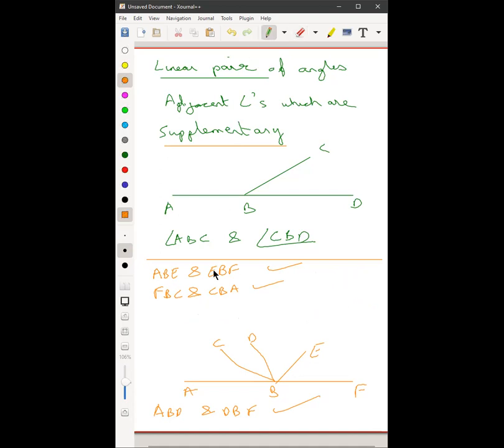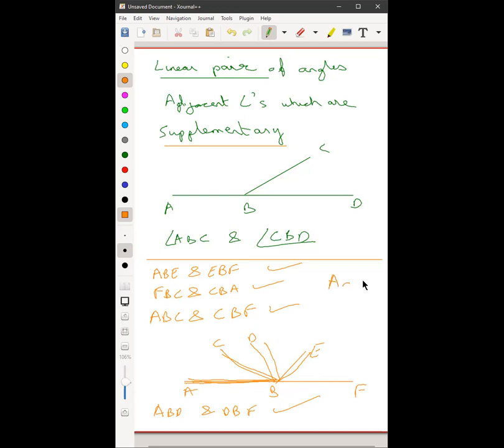Any one more? Any one of you? Sir, ABC and CBF. CBF, yes, that's also correct. Right? So many of them can come. We can have ABC with CBF. We can have ABD and DBF. We can have ABE and EBF. Similarly, these four. Correct? Is this clear, everyone? All clear, I hope?